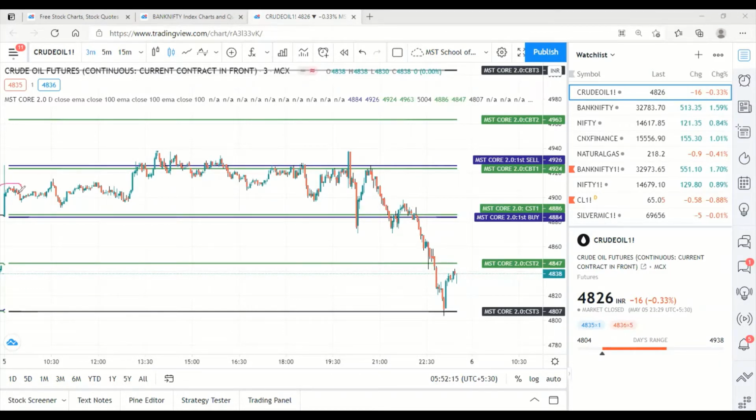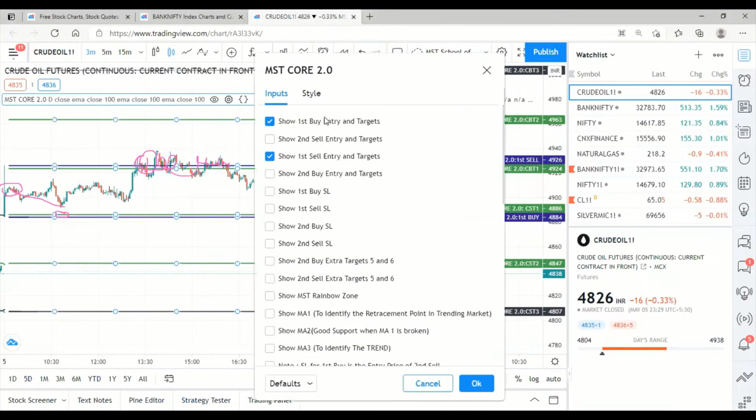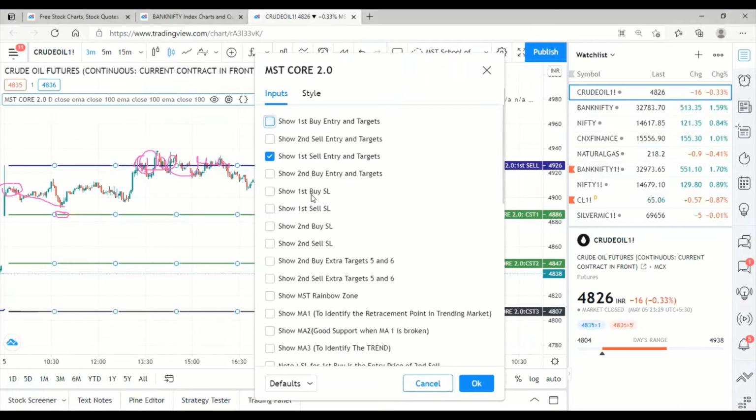Now market has opened here and it has not touched the buy entry exactly, and it has touched the sell entry. Now it has touched the sell entry here. Now once sell is activated, what do we have to do? We have to cancel the buy order, then enable the first buy SL. You can either enable first buy SL or you can enable second buy entry.